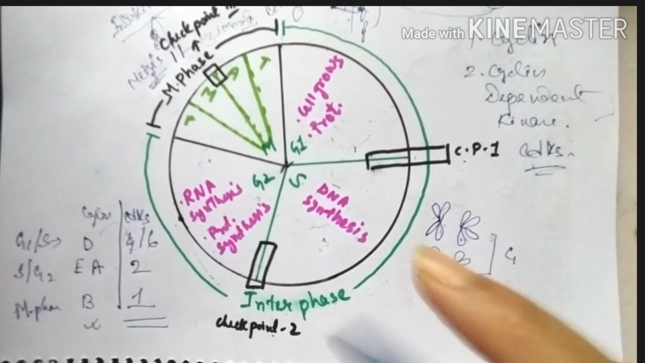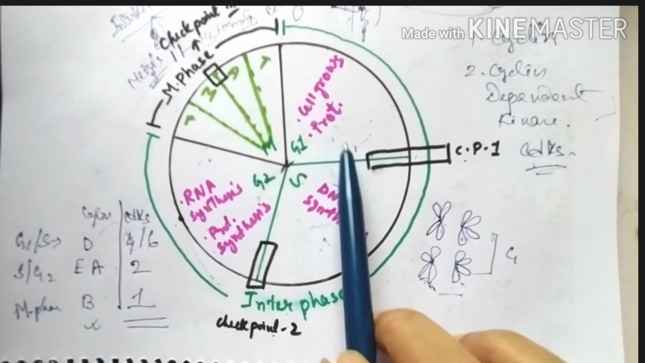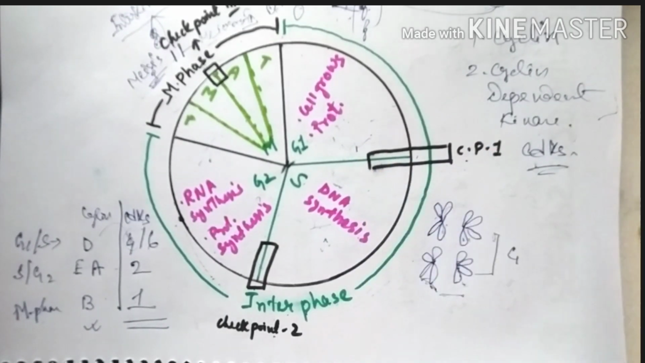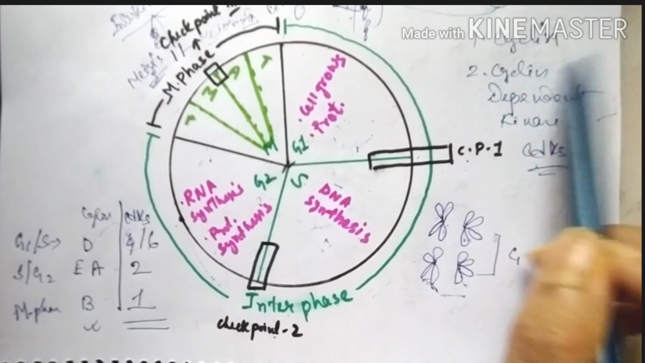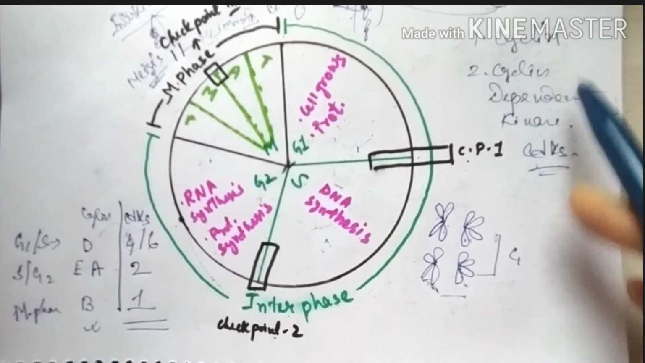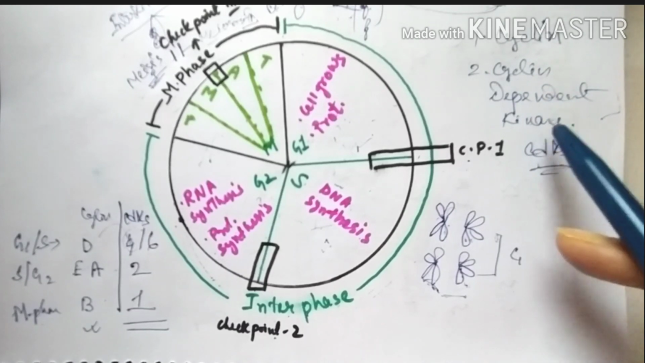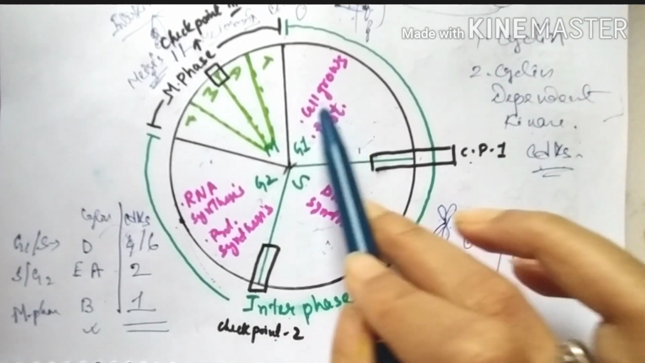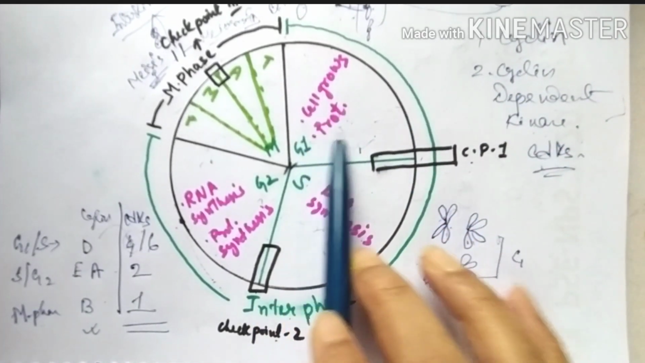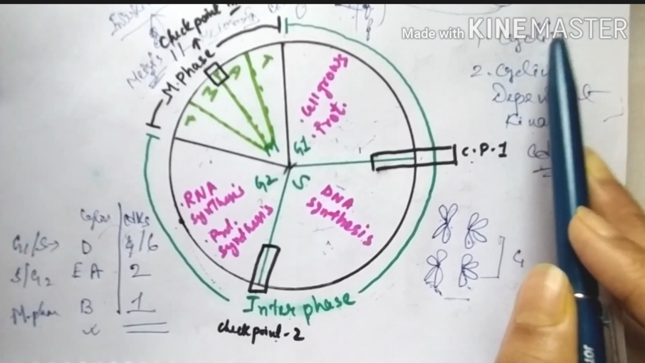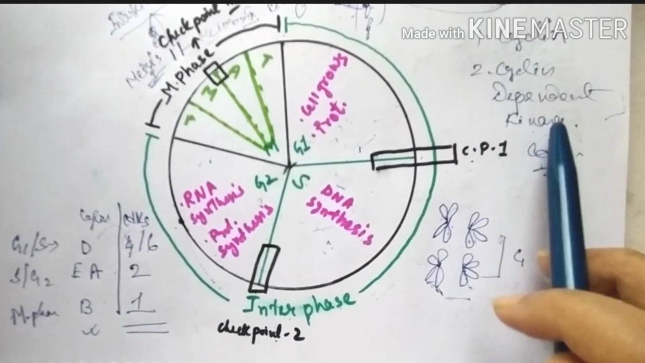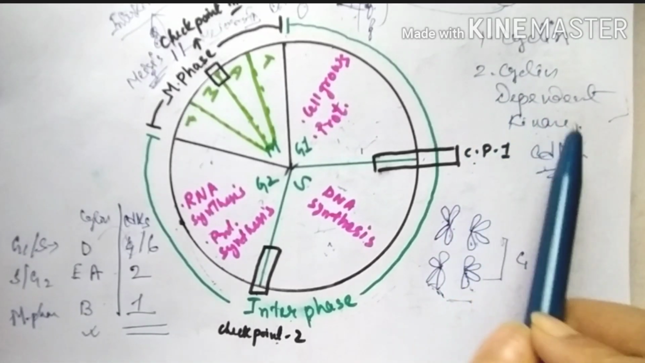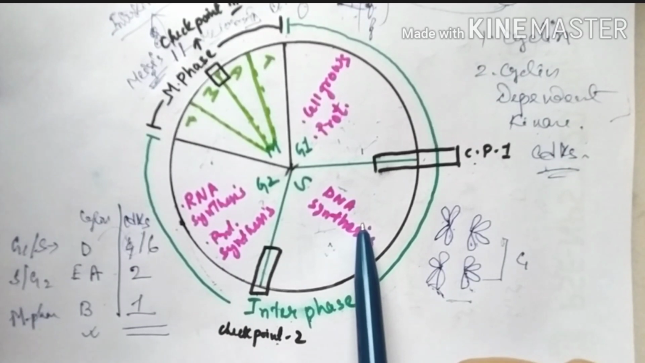So now how will this checkpoint control or monitor if the cell is ready to undergo the next phase? Within these checkpoints there exist two proteins. One is cyclin and the other one is cyclin dependent kinase. As the name suggests, the cyclin dependent kinase depends on cyclin. If all the materials have accumulated and the cell is ready, then cyclin will get attached to cyclin dependent kinase, and then it will phosphorylate the other downstream proteins, and then the cell will enter the next phase.